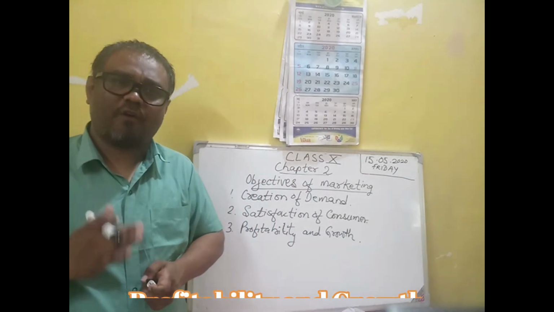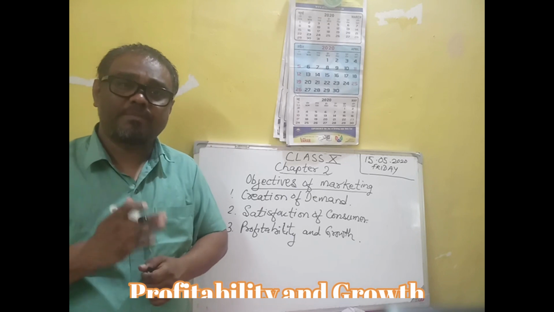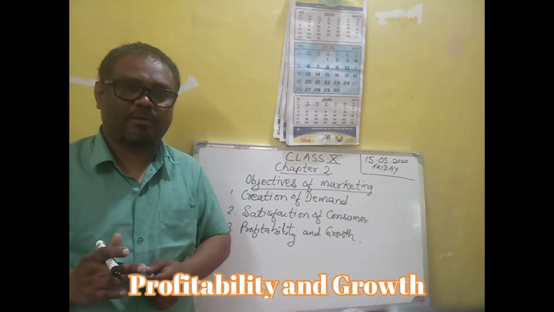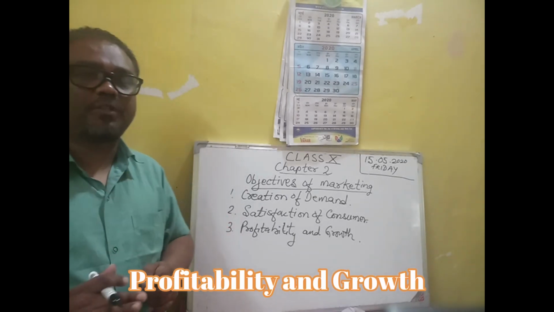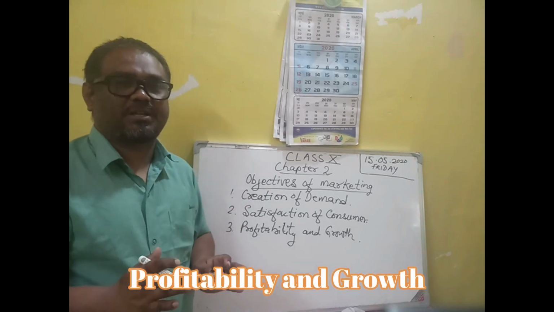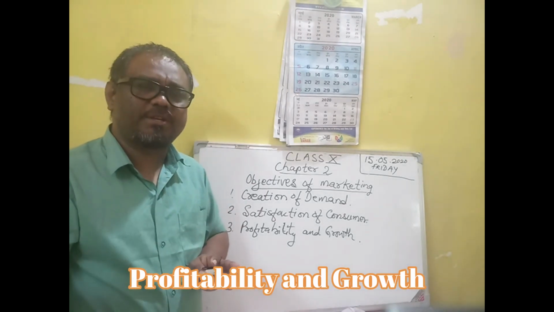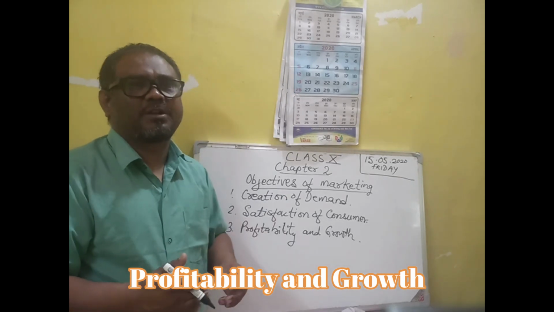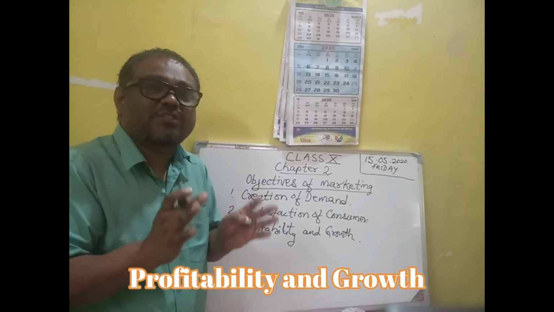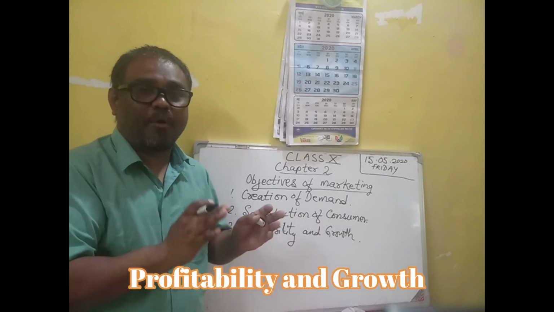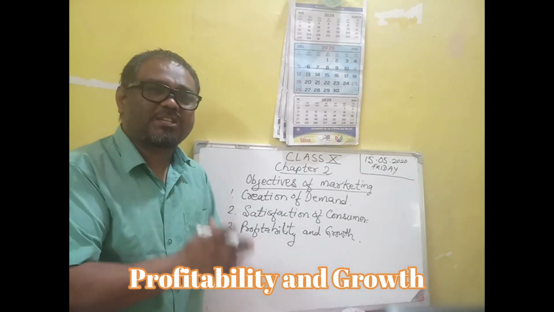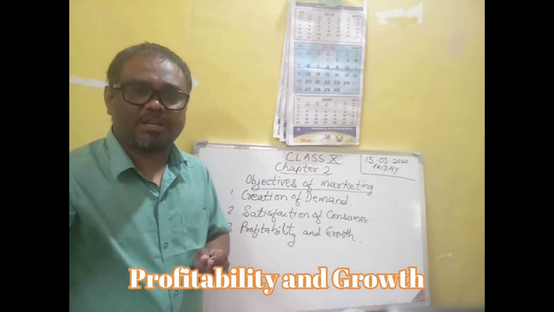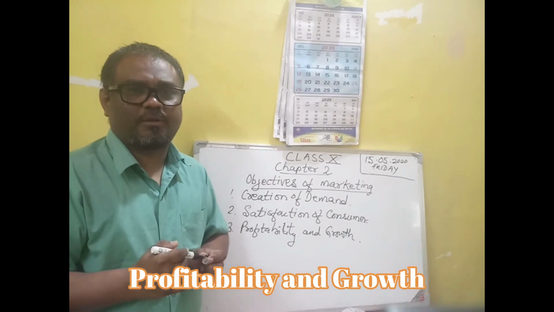Here, every firm aims at earning profit. The ultimate aim of the business is earning profit. By satisfying the consumers, modern marketing earns the profit.